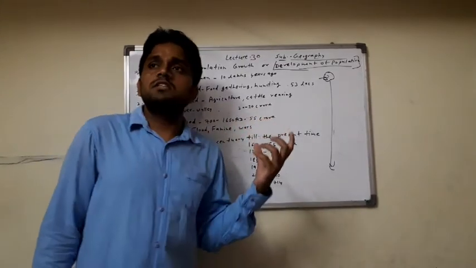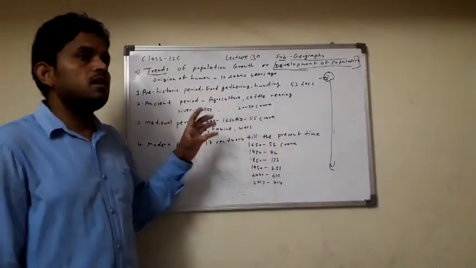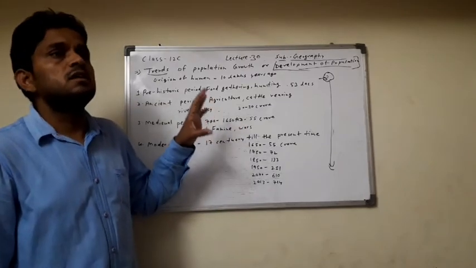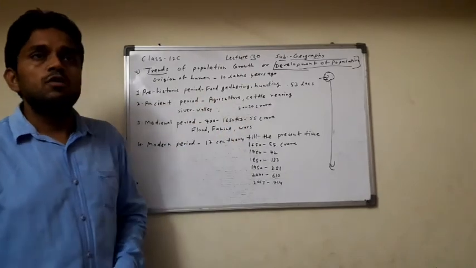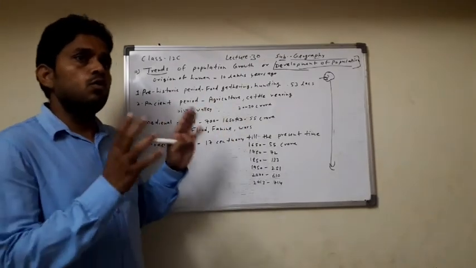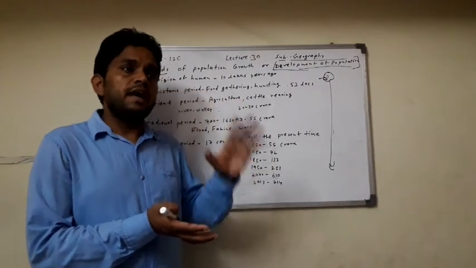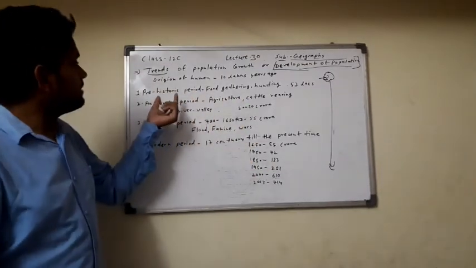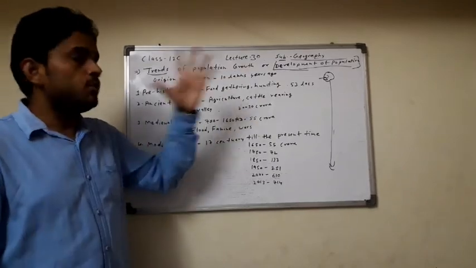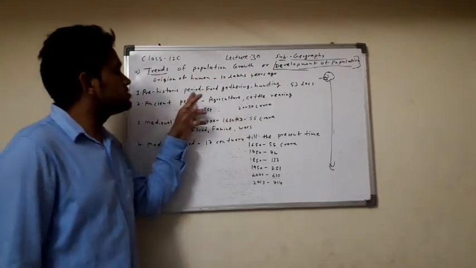This division is for the study of the trends of the population. We can divide the time for the study of trends of population. First, the prehistoric time period.